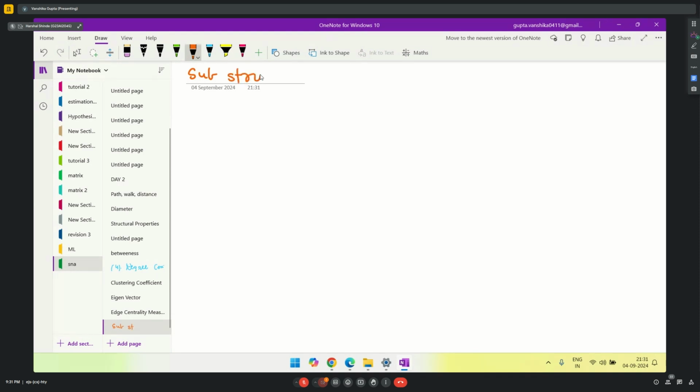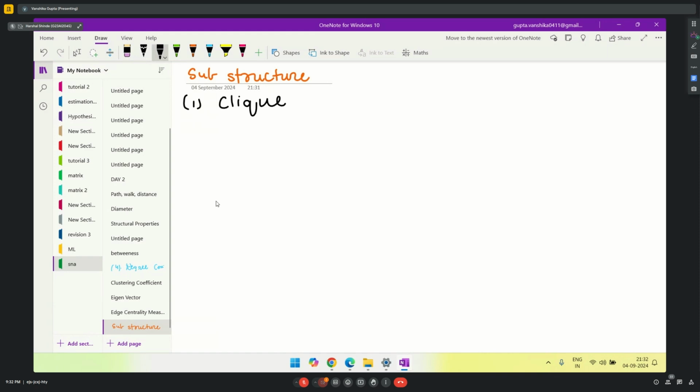Substructures in a network, sorry, in a graph, not group. So the very first is click. Here we are going to discuss three substructures: click, plex, and core. The first one is click.